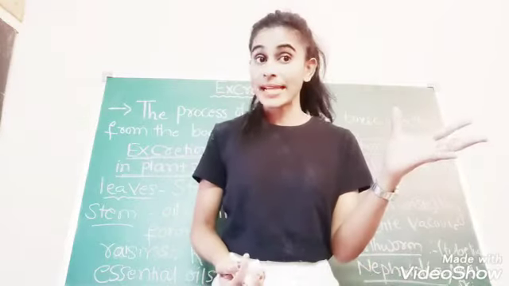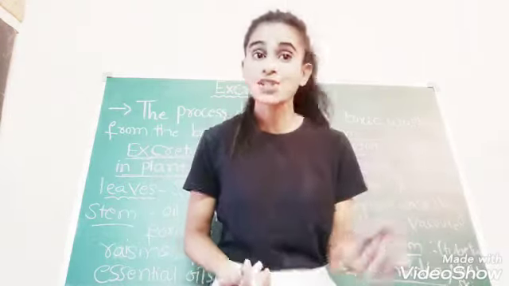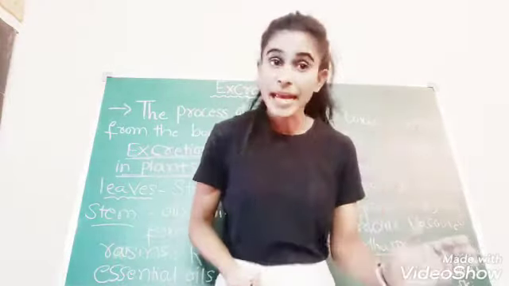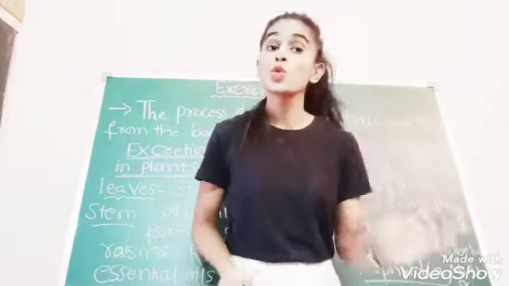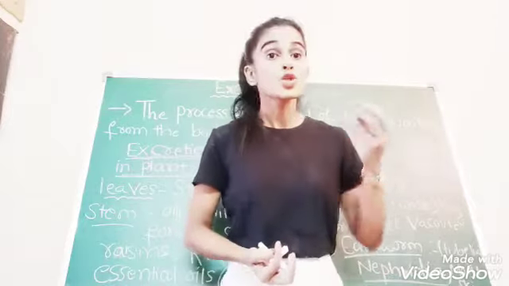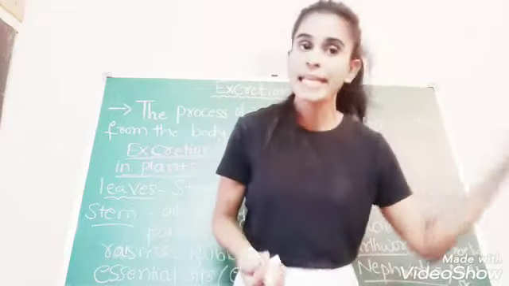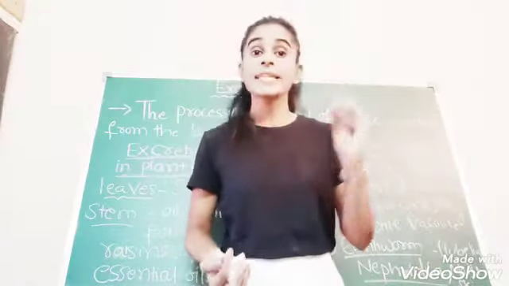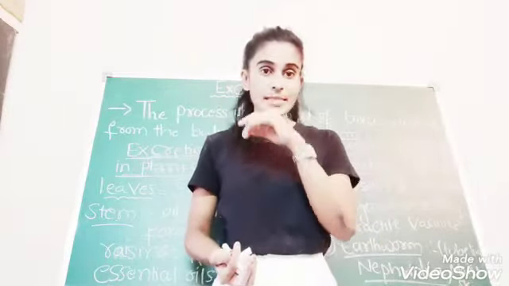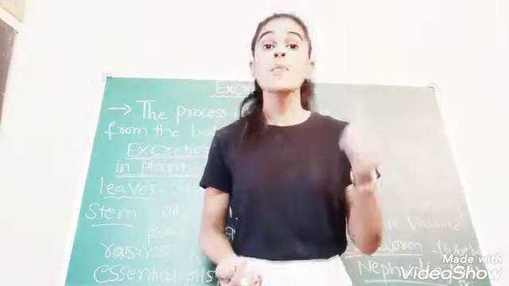We have read the use of stomata: gaseous exchange takes place in plants through stomata present in the leaves. Stomata are tiny pores present on the leaves which help in the respiration process in plants. So remember guys, the first excretory organ is stomata.